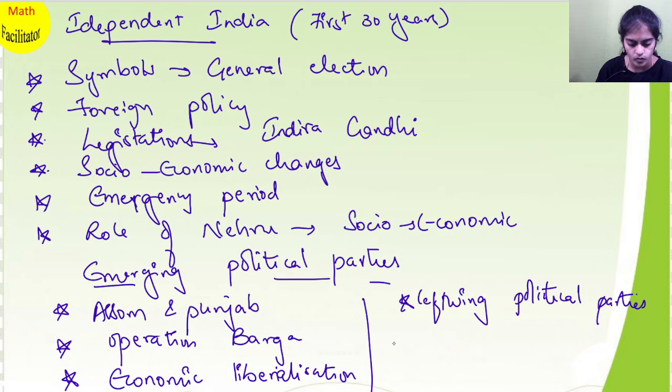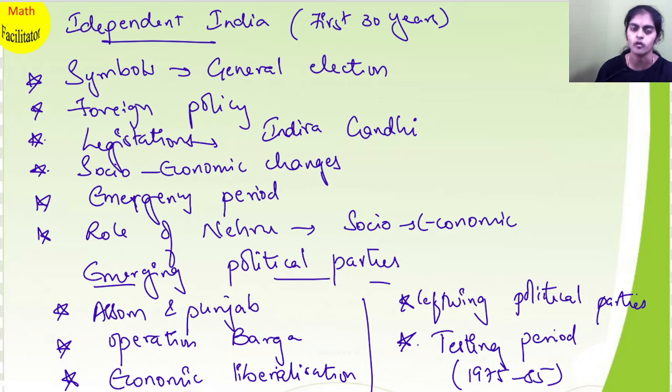And also please learn, okay, why is it called the testing period? So it is called the testing period of Indian democracy between 1975 and 85. Why is it called so? So learn these questions.